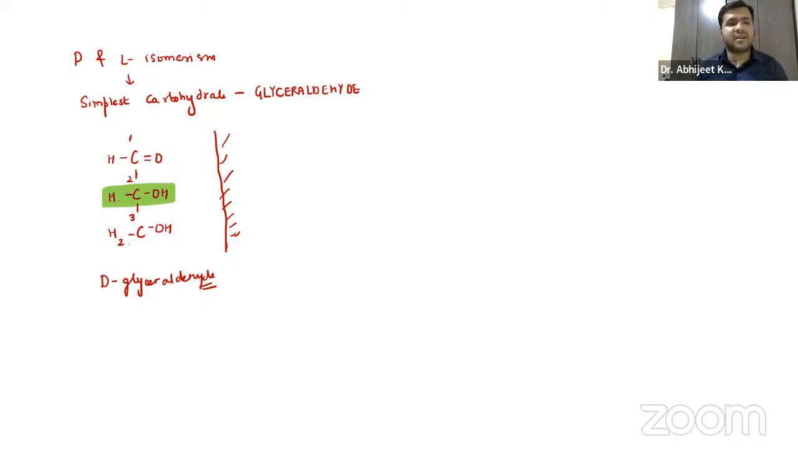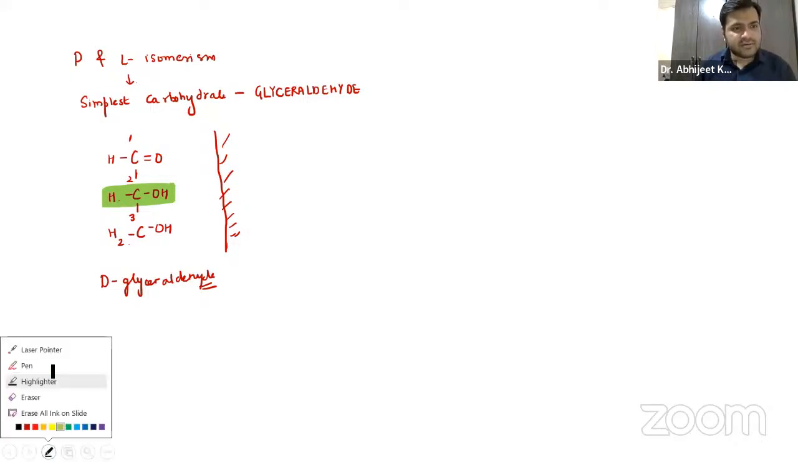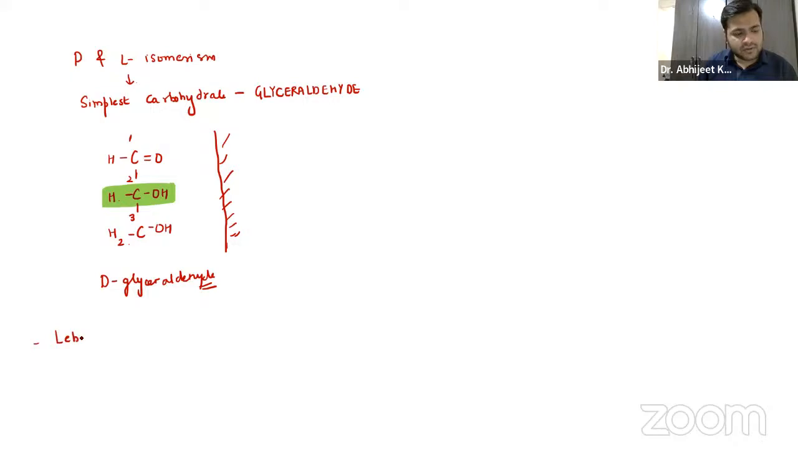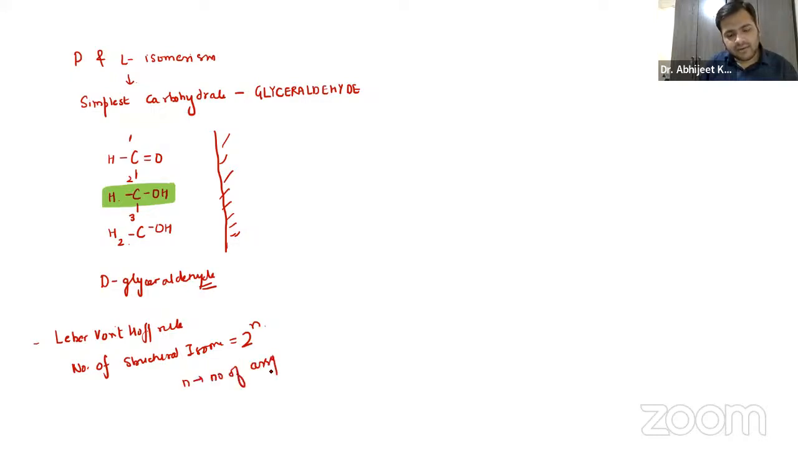So remember the number of structural isomers, guys. I hope you already know the Le Bel-van't Hoff rule, right? The number of structural isomers is 2 raised to the power n, where n represents the number of asymmetric carbon atoms. Over here, the asymmetric carbon atom is the second carbon only. So we have 2 raised to the power 1, so only 2 isomers.